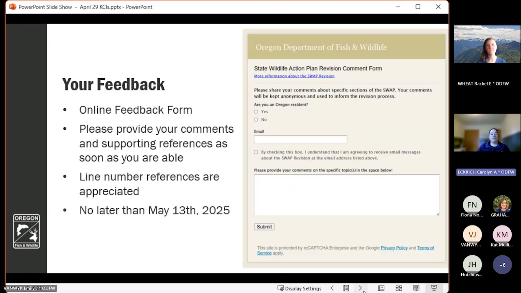So to help document your feedback, we have provided a form on the revision website. Though we will be taking notes today, please use this tool to provide us with your comments. This helps us to maintain better records of comments and the discussion. Utilizing the comment form helps us to organize your questions and feedback into different sections of the plan and to get that information out to the appropriate places in our agency to consider it.